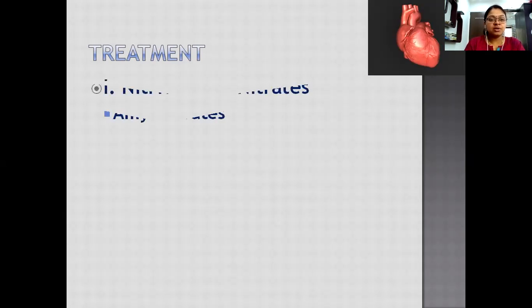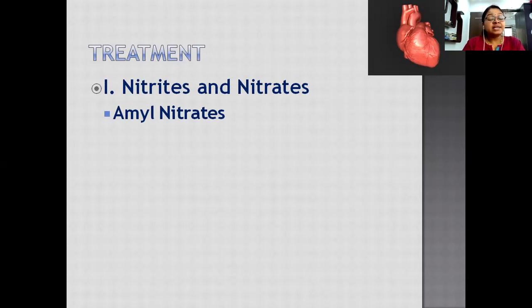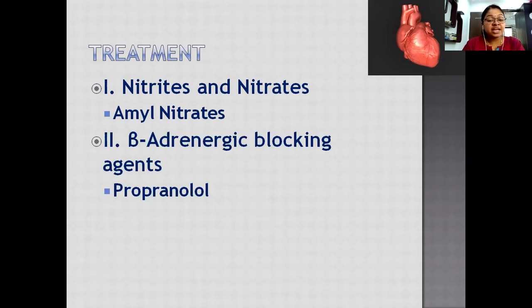The first one, as I was just discussing, is nitrates and nitrites. These are nothing but vasodilators. They dilate the coronary vessels, which supply blood to the heart. The drug used under this category is amyl nitrite. The next category of drug is beta adrenergic blocking agents.